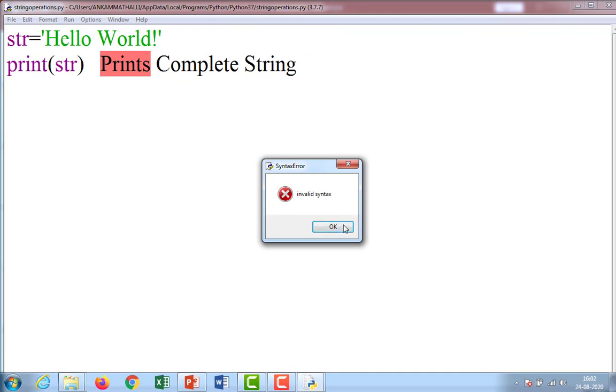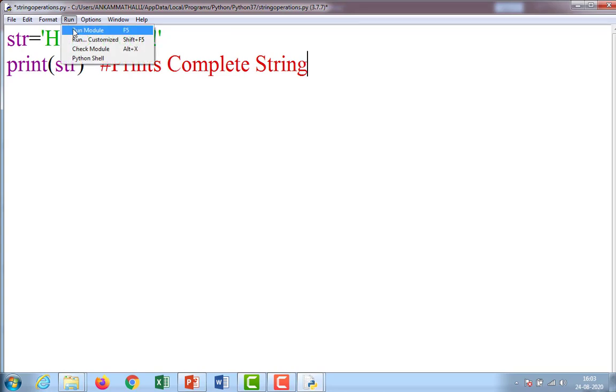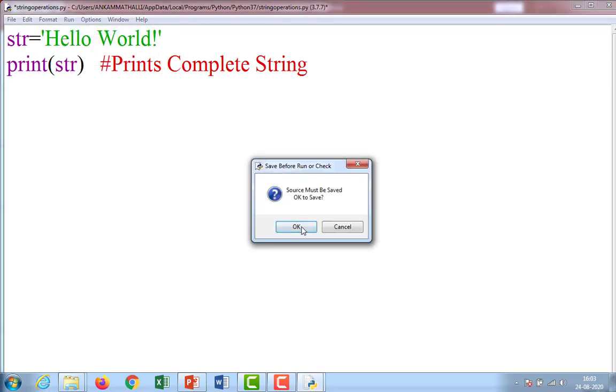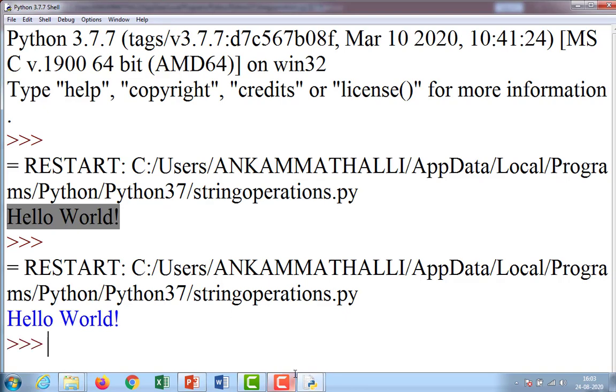Invalid syntax. So if I put the hash, the entire statement after the hash is automatically treated as a comment. So in Python we use hash for any comments.